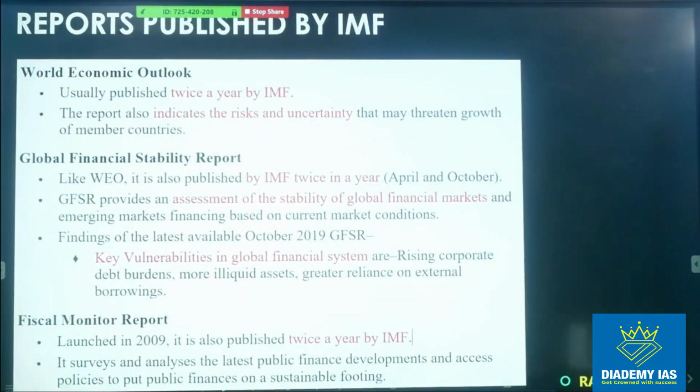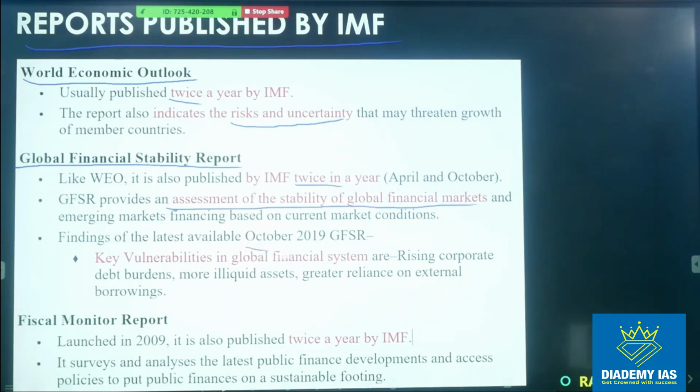Now, important reports published by the IMF. First, World Economic Outlook. It is published twice and it indicates the risk and uncertainty, right? Global Financial Stability Report. It is also published twice and it assesses the stability of the global financial markets. In October 2019, it indicated the key vulnerabilities which include a rising corporate debt burden, that is the corporate balance sheet, more illiquid assets and greater reliance on external borrowing.